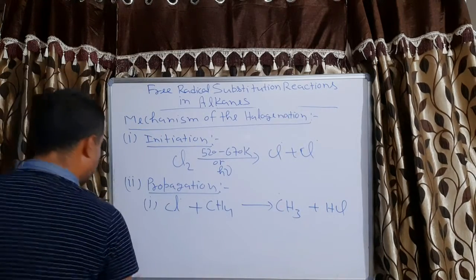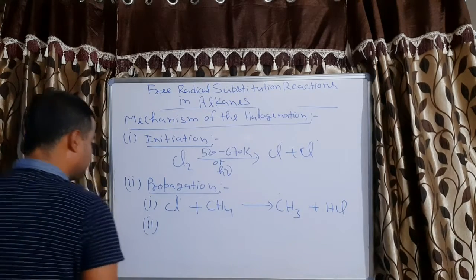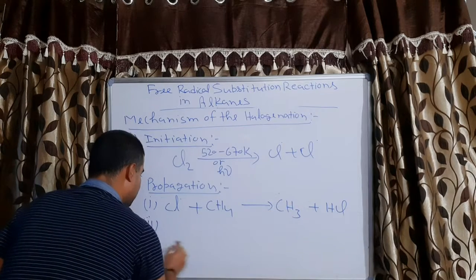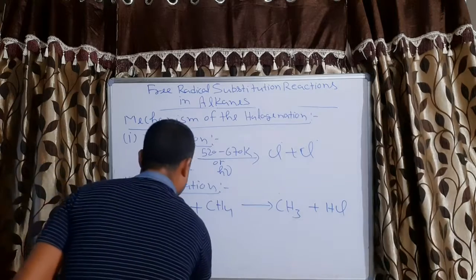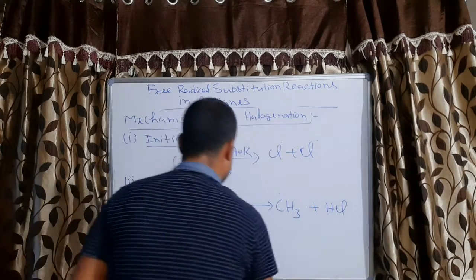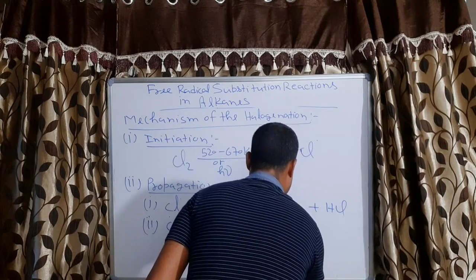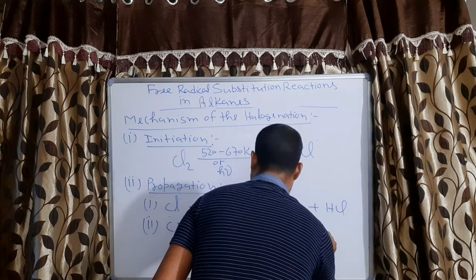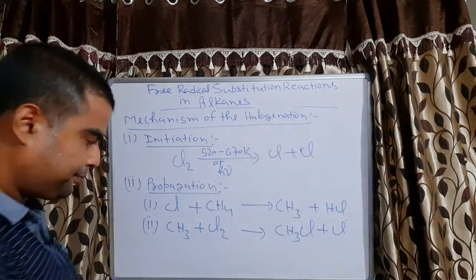Now, in the second propagation step, this CH3 radical will react again with chlorine and it will give CH3Cl plus Cl free radical.